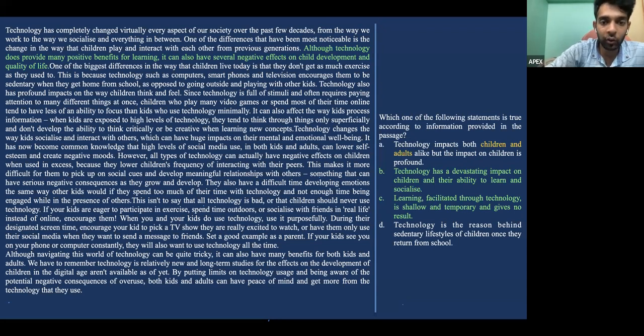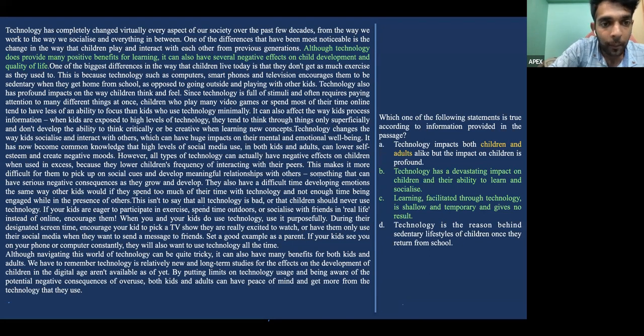Yes. So you'll have to look at the last but fourth line in the second paragraph. Okay, this isn't to say that all technology is bad or that children should never use technology. If your kids are eager to participate or socialize with friends in real life or online, you should encourage it. Okay, this is again linked to a part which is, where is it exactly?